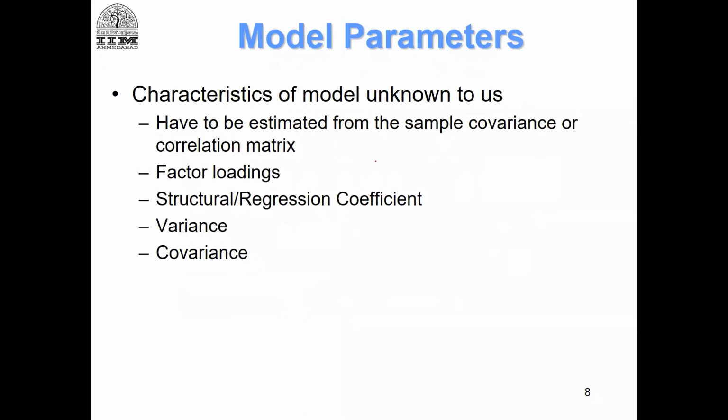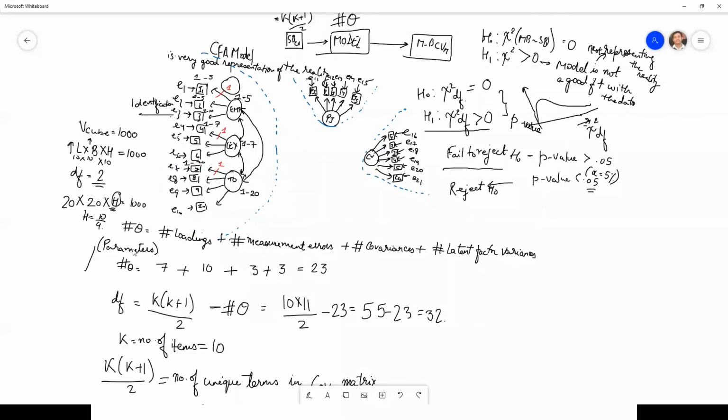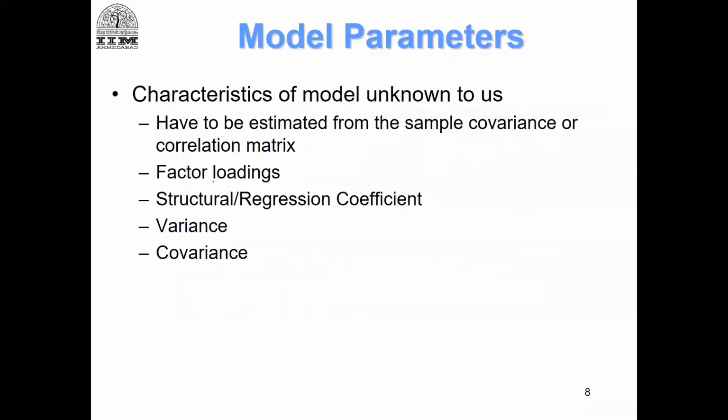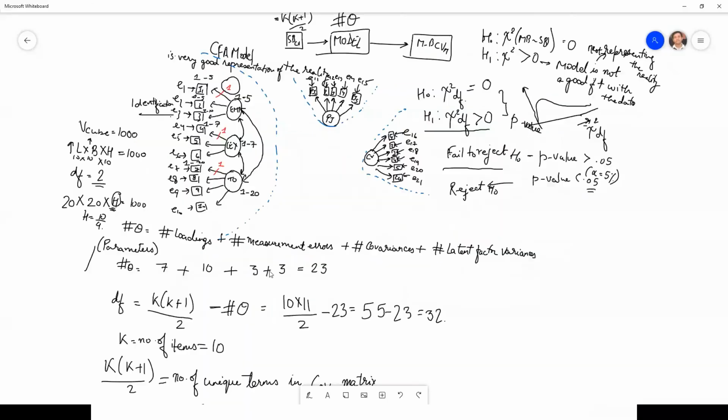Characteristics of the model that are unknown to us. This is nothing but the parameters. These are the things that are unknown to us: factor loadings, structural regression coefficients, variances, and covariances. So when you will have the paths, then your regression paths will also be unknown, right? And the moment you regress, remember, when we regress, we also have an error term that gets associated.